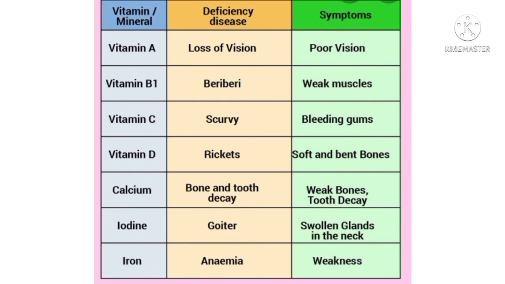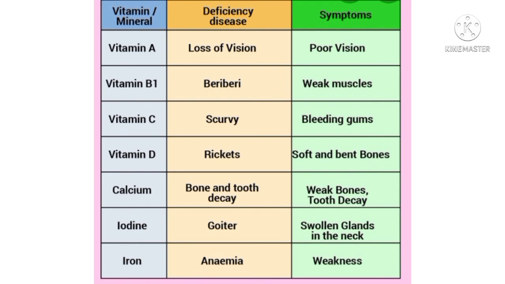And the next mineral is iron. If there is a deficiency of iron, then it causes the disease anemia, and the symptom of anemia is weakness. Your body gets weakened.